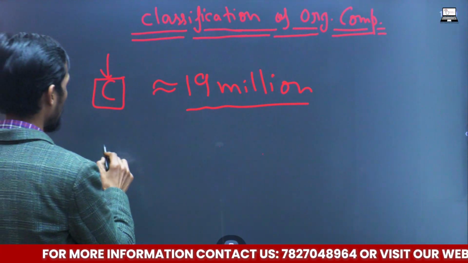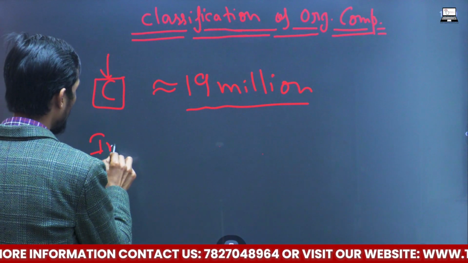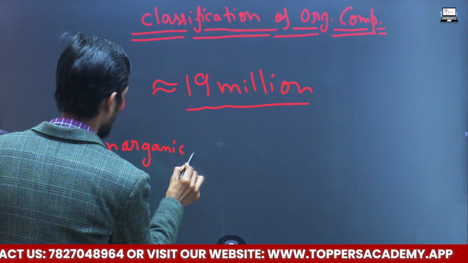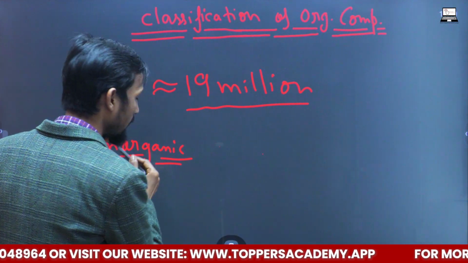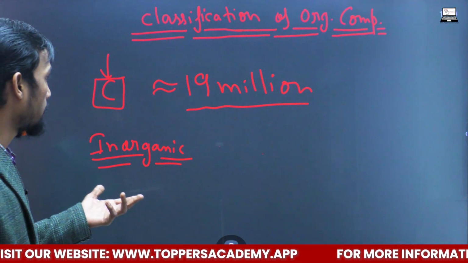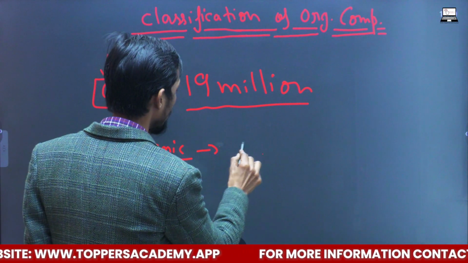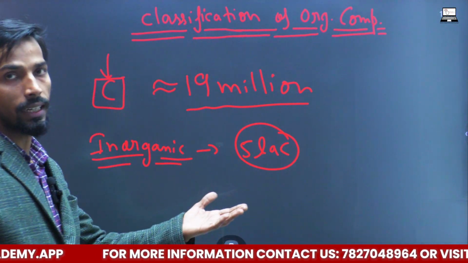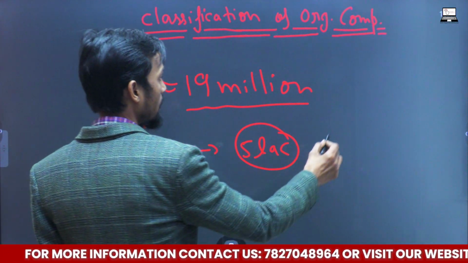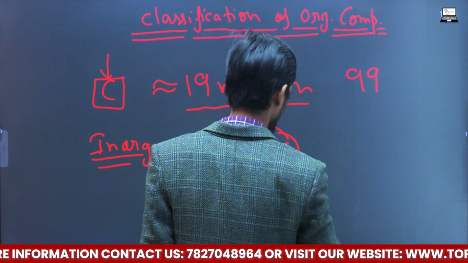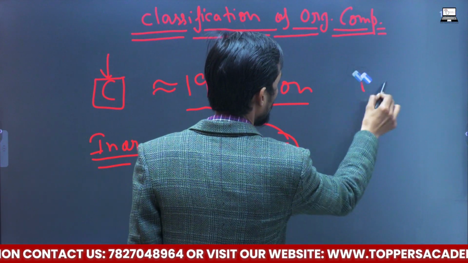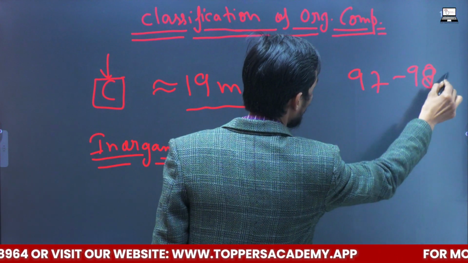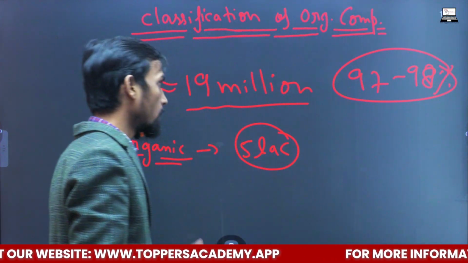In contrast, the other compounds, the inorganic compounds, formed from elements other than carbon and hydrogen, number only nearly 5 lakh. In the previous class I told you nearly 97 to 98 percent of compounds are of carbon only.